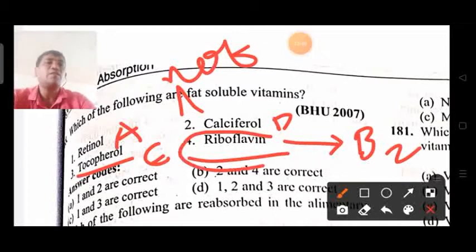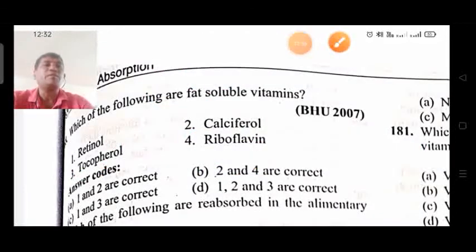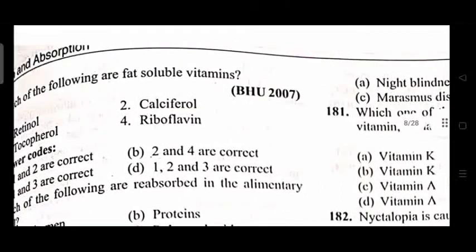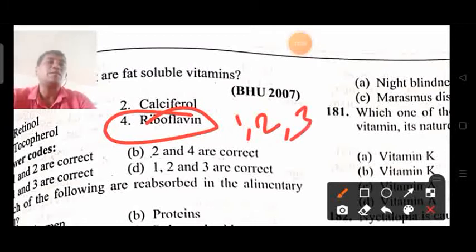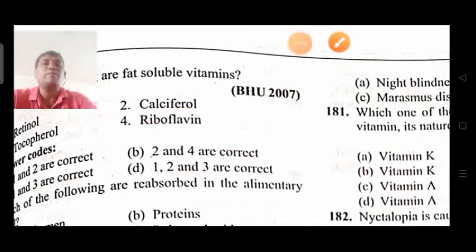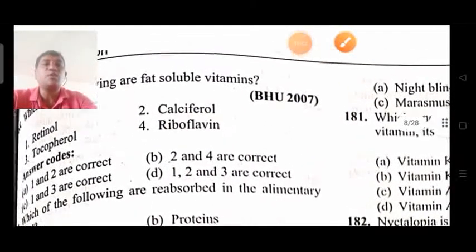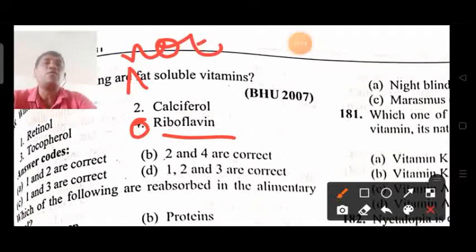So if the question says "not", the answer should be riboflavin, and the fourth option, 1, 2, 3 all are correct, applies to the fat soluble version.